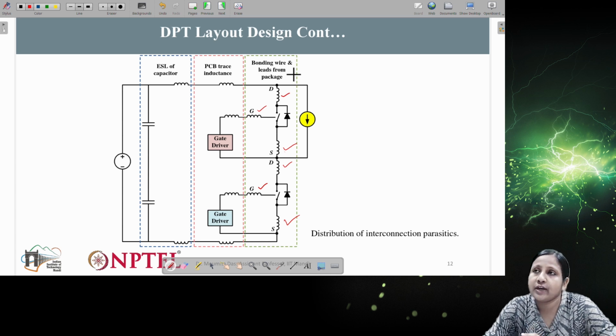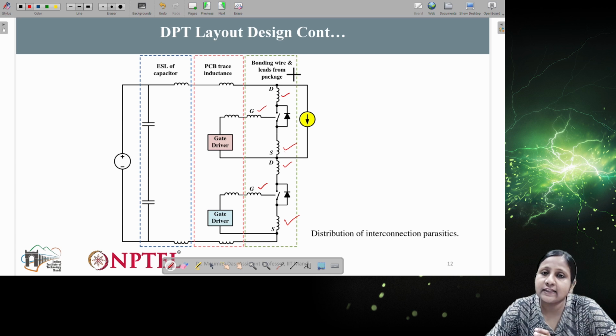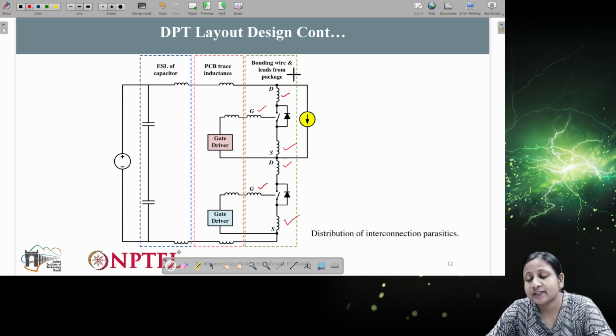If you look at any device, the datasheet will generally tell you what kind of package it is, basically an SMD package or the packaging type. Based on the packaging type, for some devices the lead length will be more than for others, even though they are not SMD devices. SMD devices will have much smaller lead length. So based on this lead length, these inductances will vary. And the bonding wire is already inside the device, so we cannot do anything about that.